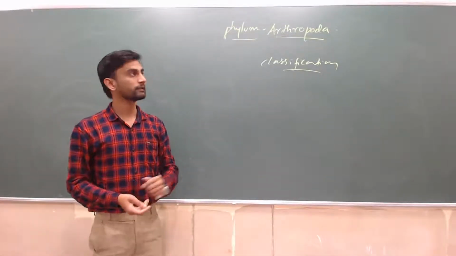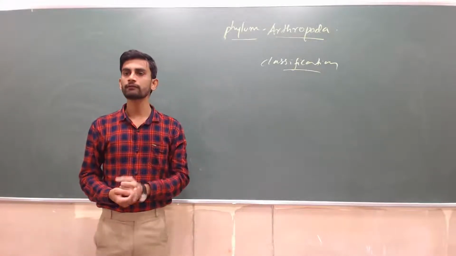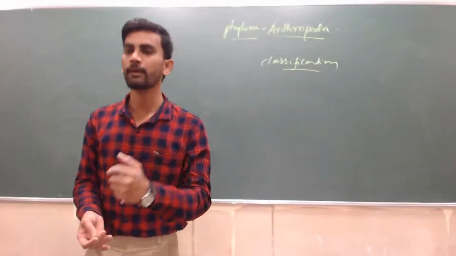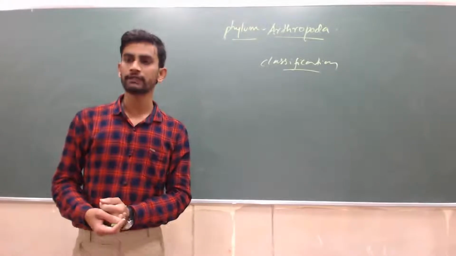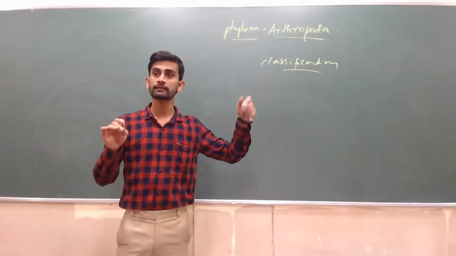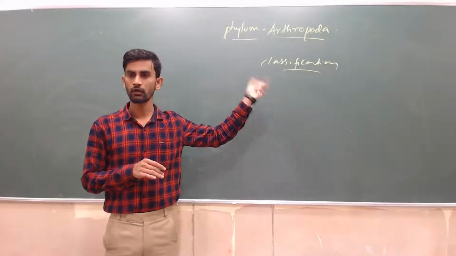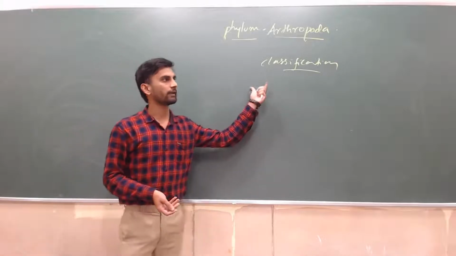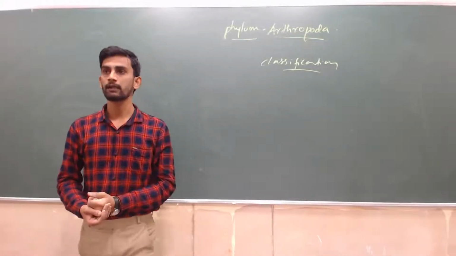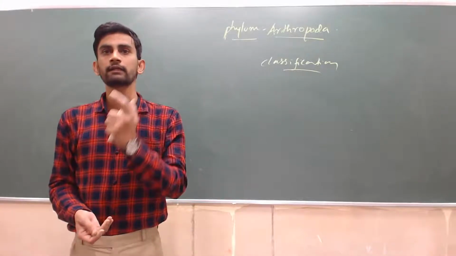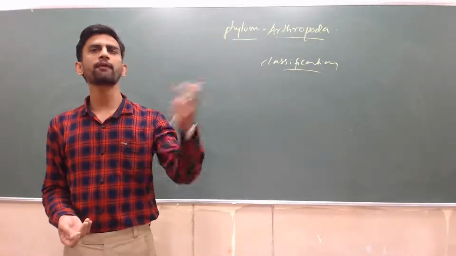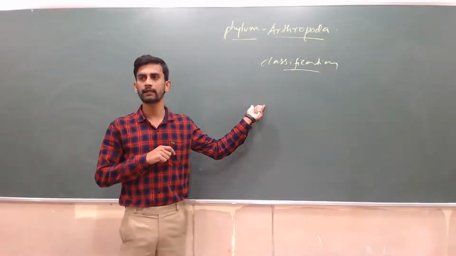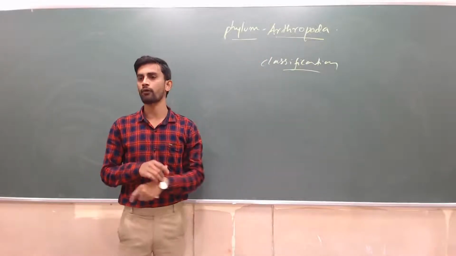I've already told you that this phylum Arthropoda is the largest phylum in the whole animal kingdom. This is the main important point from this phylum you should always remember. And one more thing: the largest class also belongs to the same phylum, Arthropoda. Which is that largest class? Insecta. Why? Because you will find so many insects, two-thirds of this complete animal planet, different varieties of insects. That's why Insecta is also the biggest class in the whole animal kingdom, and it also belongs to the same arthropods, right?